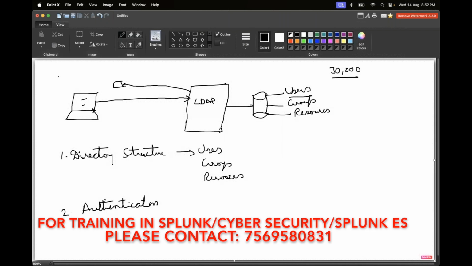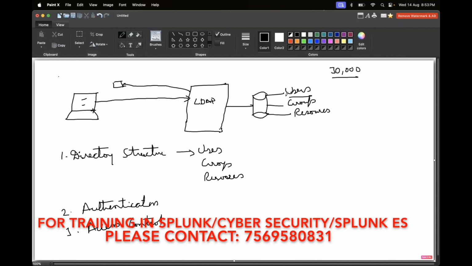The second thing is authentication, and the third one is access control. By using these three things, it provides access. First of all, whenever a particular user logs in, the LDAP server authenticates whatever username and password he has given, whether it is correct or not. Once the LDAP server authenticates this, it goes into the directory structure.